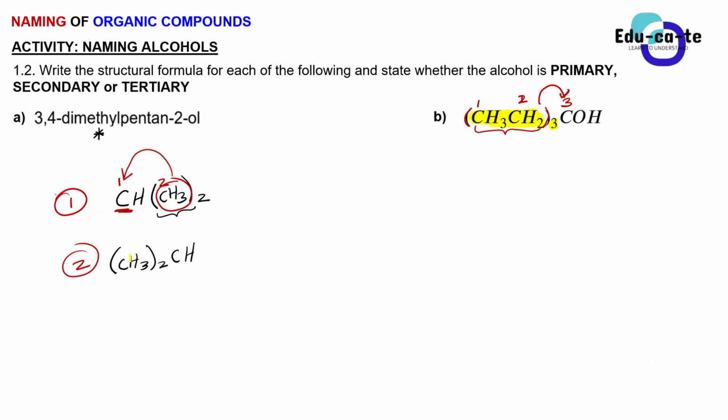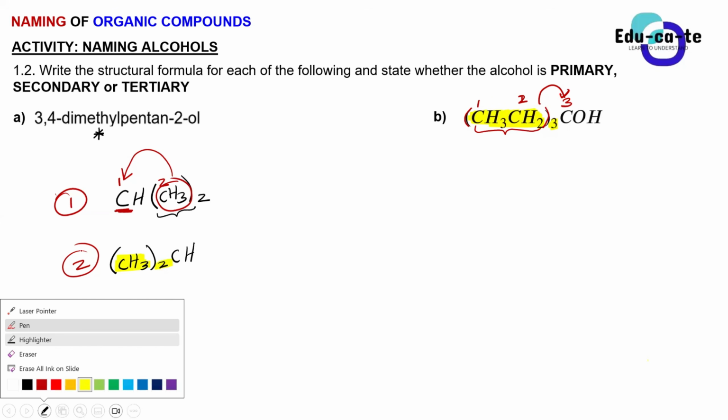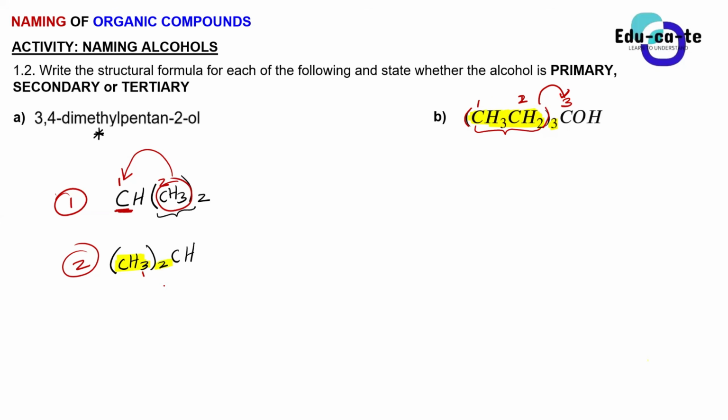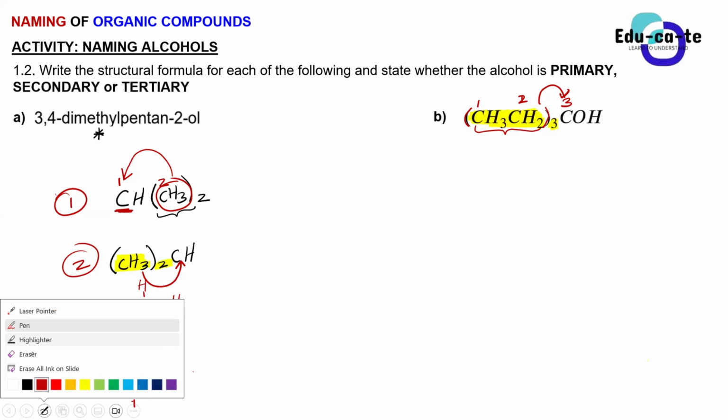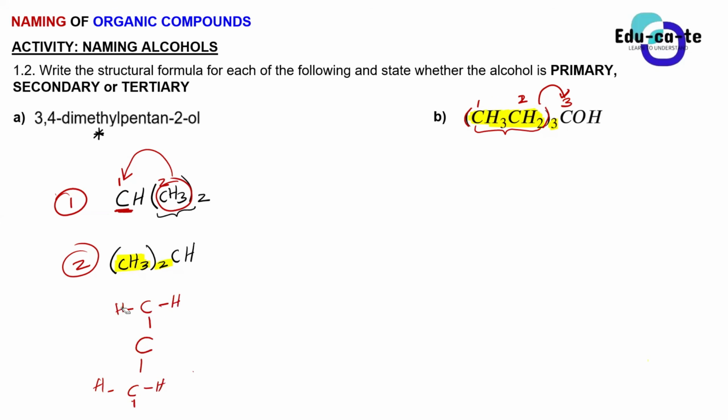So if we have a CH3, there are 2 CH3 groups. They are known as methyl groups. There are 2 methyl groups, and all of them are bonded to the carbon that follows. That is why you're going to say this carbon will be bonded to 2 of these CH3s. You see, this is a CH3 on top. This is another CH3 at the bottom. This is what it means. There's another H there. So here, Sam, look carefully, because you end up getting wrong things just because of not paying attention.